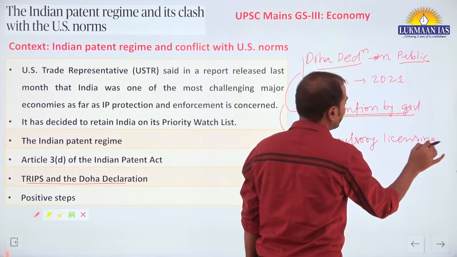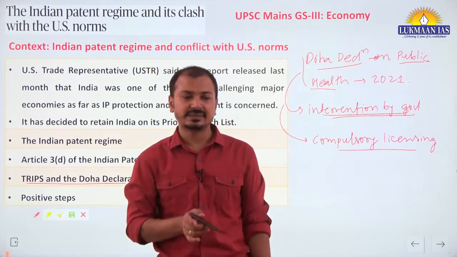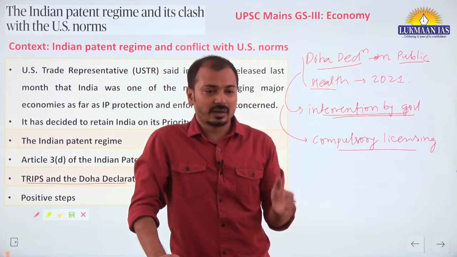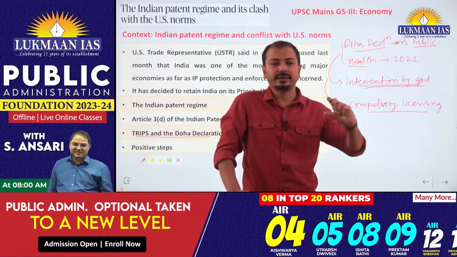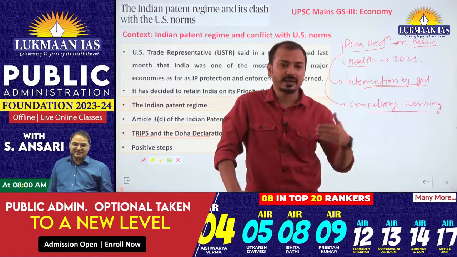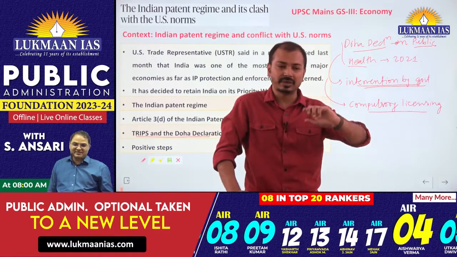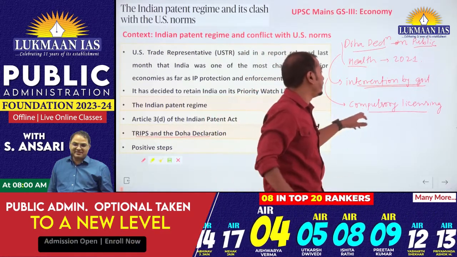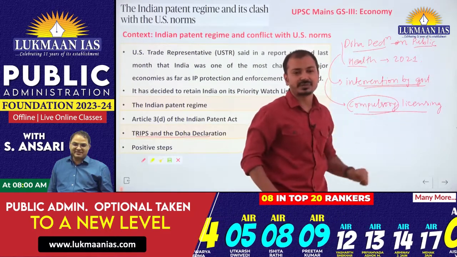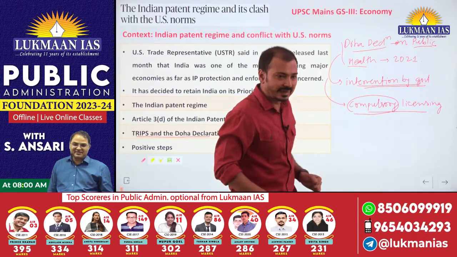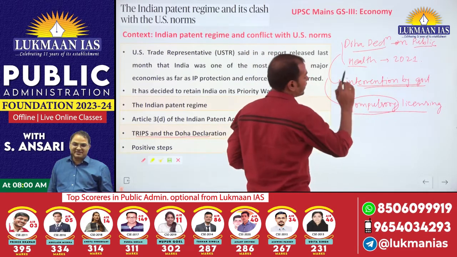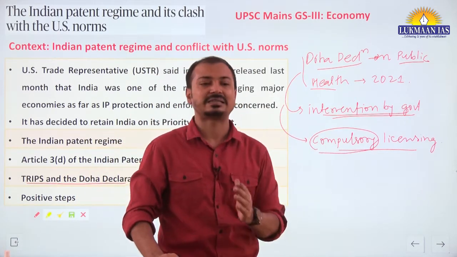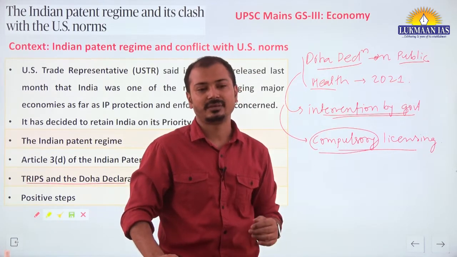Compulsory licensing, voluntary licensing and compulsory licensing. There are two aspects. In voluntary licensing, what is there? The government can have a voluntary agreement with the company, and there can be a mutually decided amount that is given to that company. So this is voluntary licensing. And in compulsory licensing, the government invokes the provisions of TRIPS. Without the inventor's consent, the production or manufacturing of that product starts in the country by other companies.